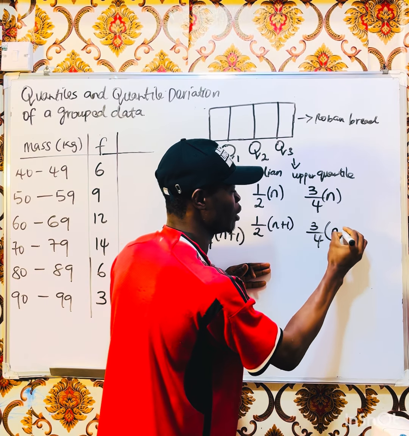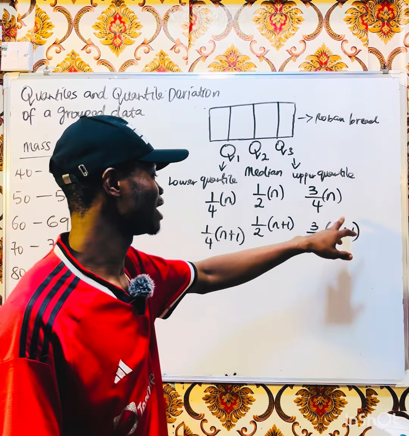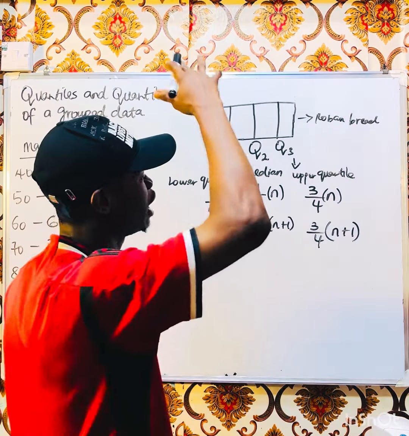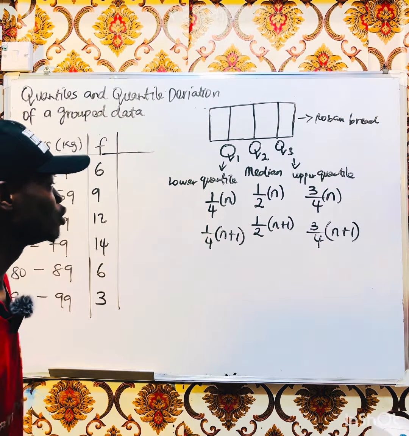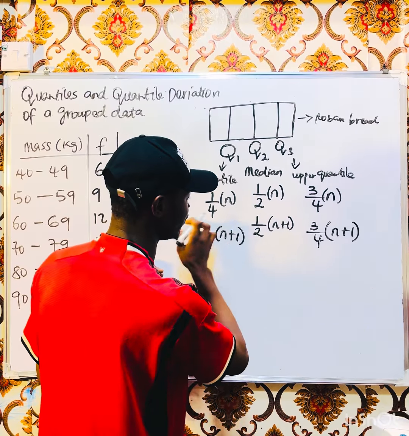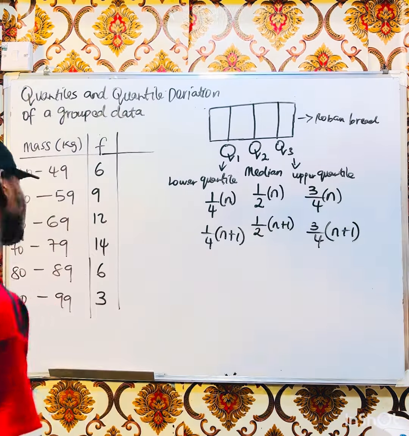N plus 1. Good. So it is 3 over 4 times (n plus 1). That is the formula for the upper quartile. You understand? So this one is for groups. All these things we are seeing here is for group. This down one is for ungroup. Write it down fast with your pen.